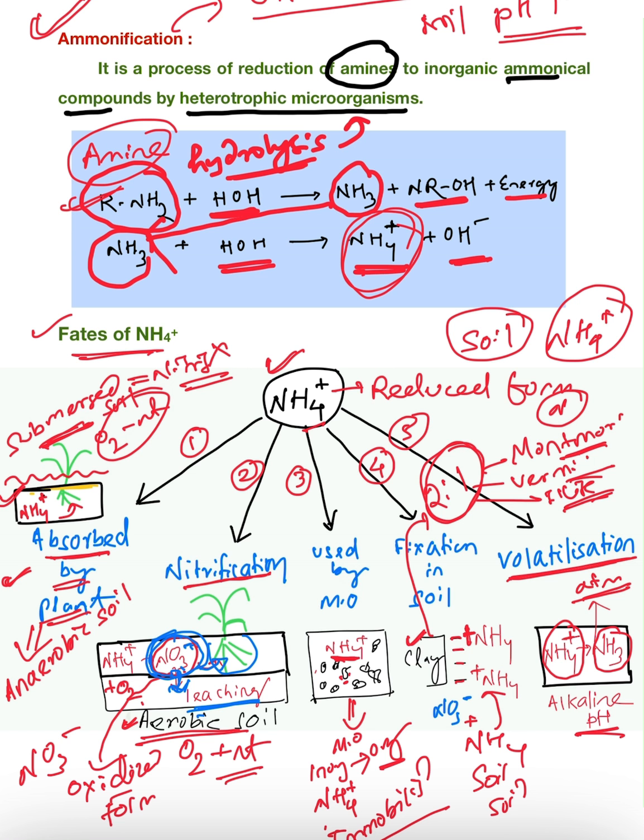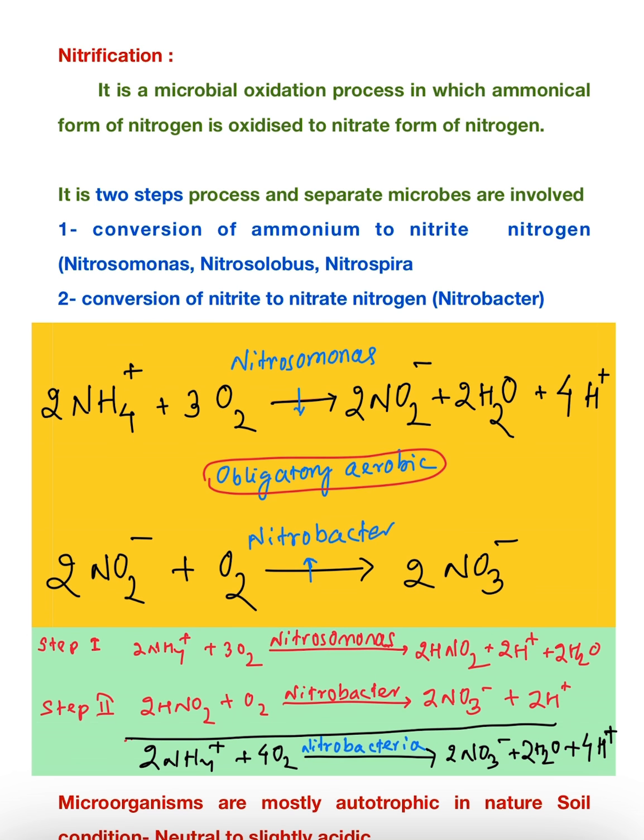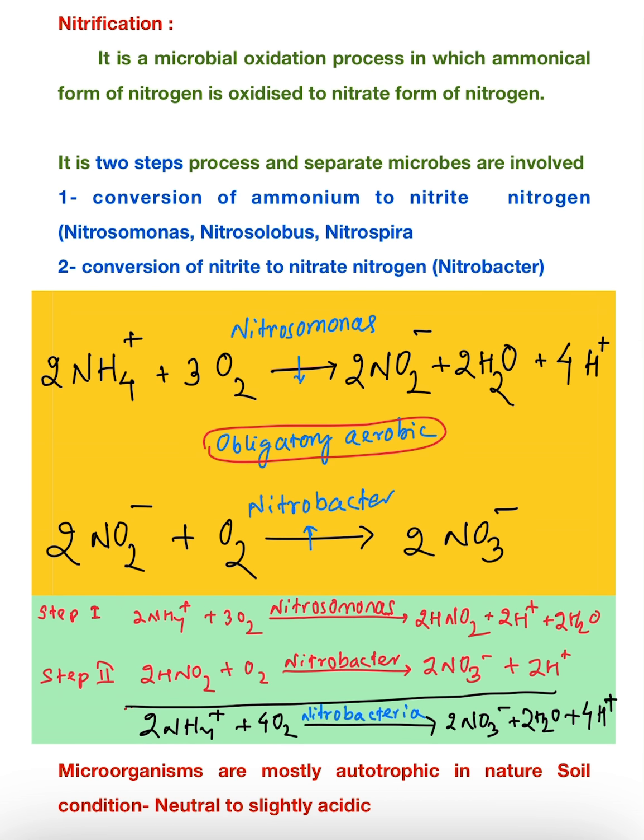the ammonical form of nitrogen. Then next, coming to the last process, that is called nitrification. So what do you mean by nitrification? It is a microbial oxidation process. So what do you mean by oxidation? Oxidation means either removal of hydrogen or addition of oxygen.